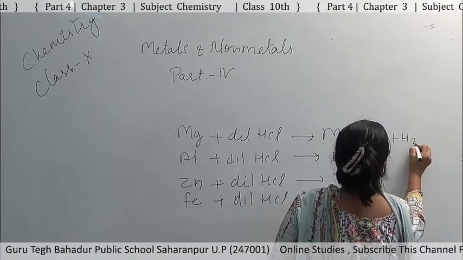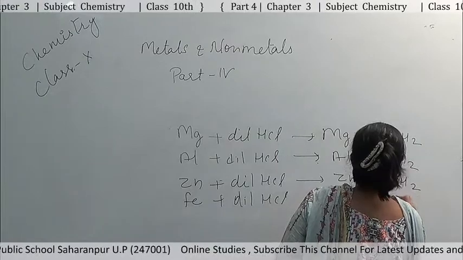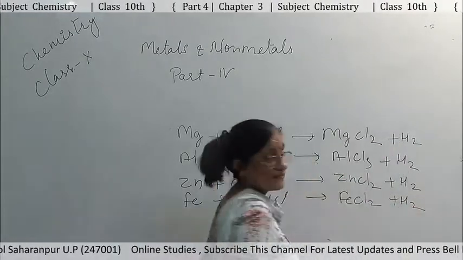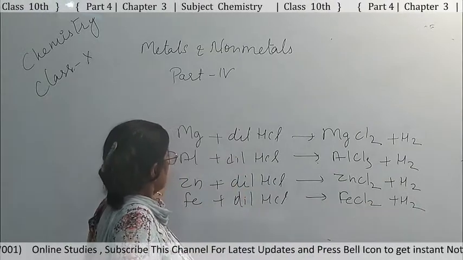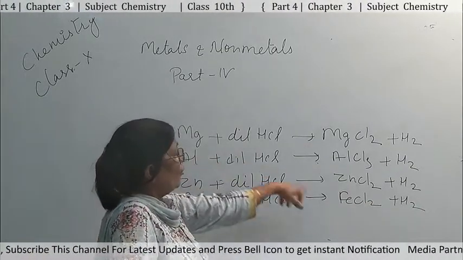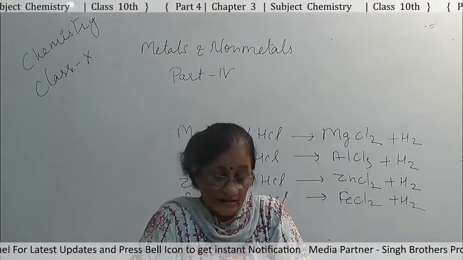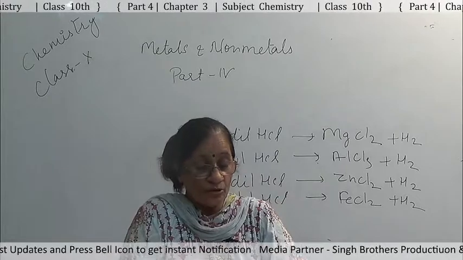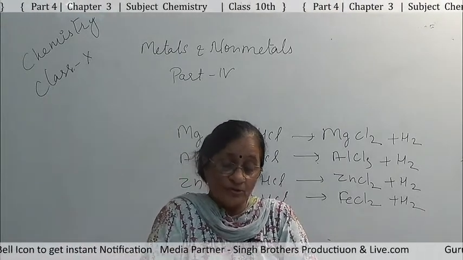Besides that, H2, hydrogen, is produced in the reaction. So, we see these metals all react with dilute HCl and form their chlorides. Besides that, hydrogen is produced.